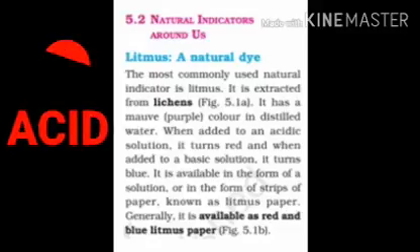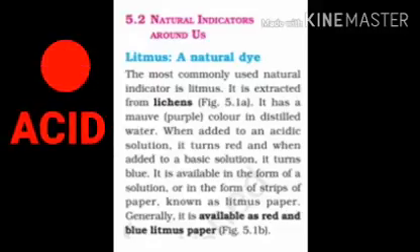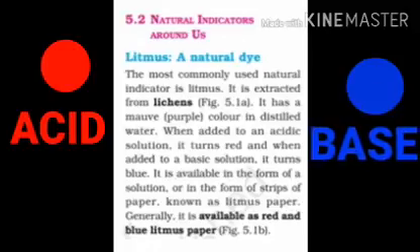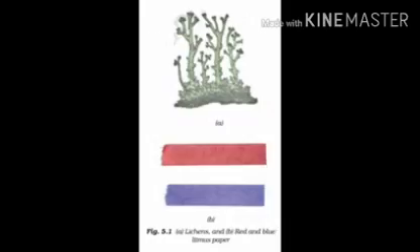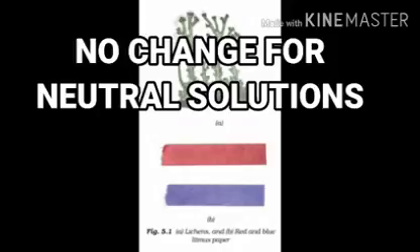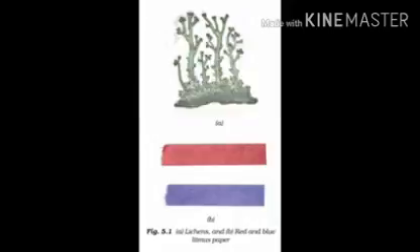So remember, red color on the litmus paper will always show acid, blue color on the litmus paper will always show base. And when the solution is neither acidic nor basic, that is, when it is a neutral solution, there will be no change in the litmus paper.